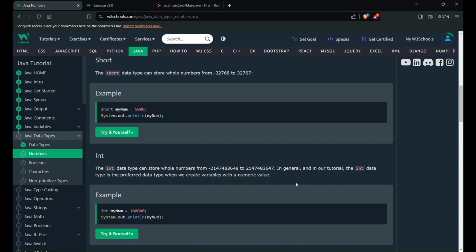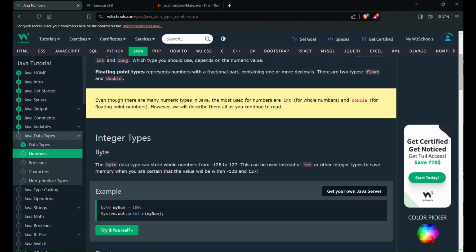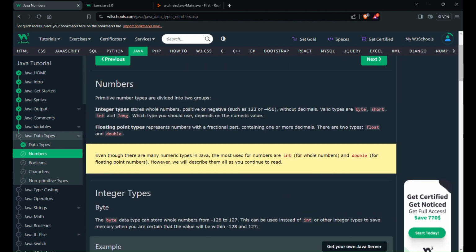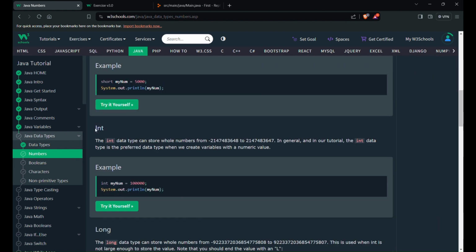In general, in our tutorial, the int data type is the preferred data type when we create variables with a numerical value. They mention that even though there are many data types for integer and floating point, they mostly use int and double.